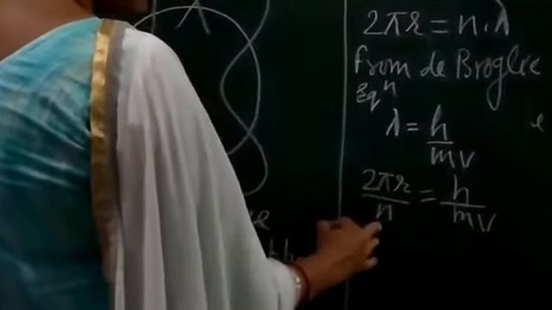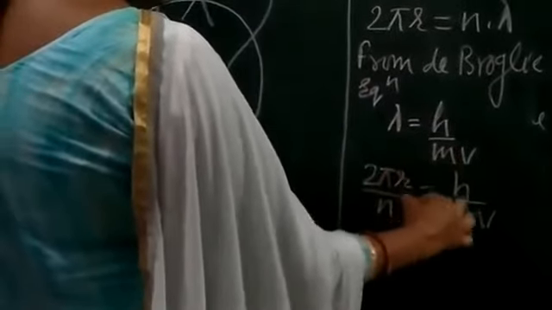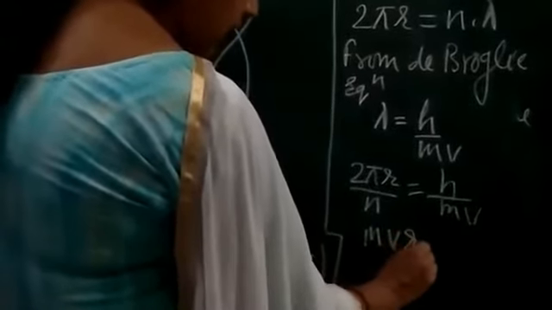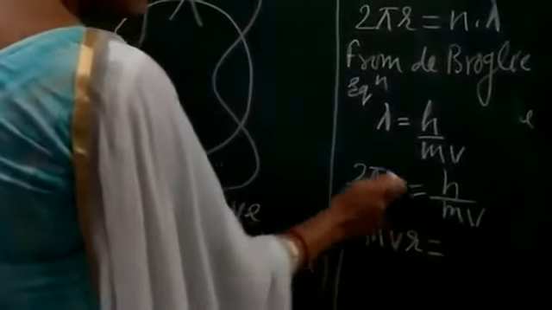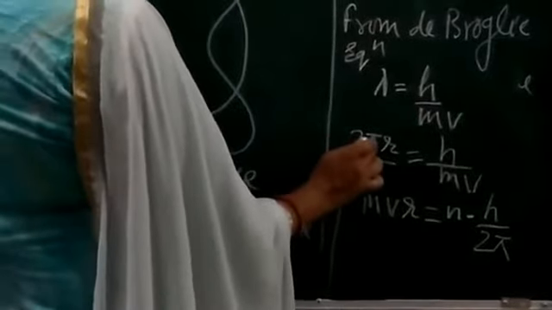We are just going to relate it. This is lambda, 2 pi r upon n, this is h and this is mv. Now when we arrange it, it will become mvr equals n, with h upon 2 pi. We have just rearranged this equation, so 2 pi comes below h, becoming h upon 2 pi.